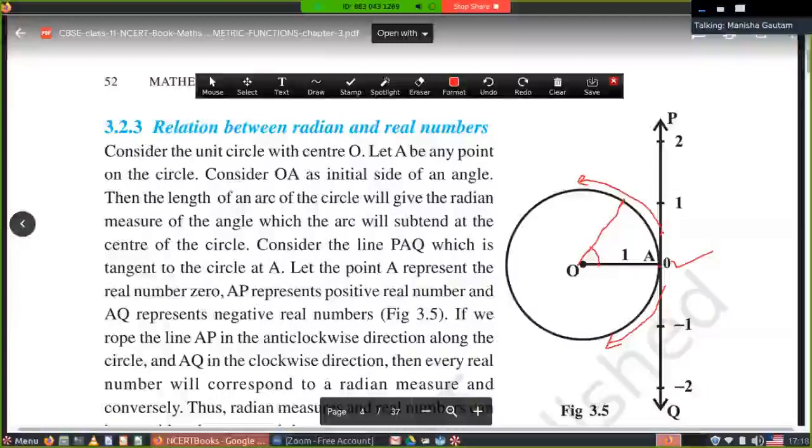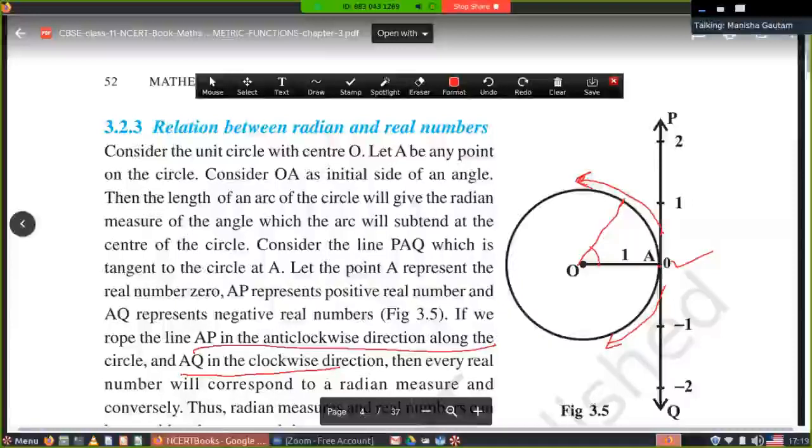When we rotate this number line on the circle, it means if we rope the line AP in the anti-clockwise direction along the circle, and AQ in the clockwise direction, because you can see I have put the arrow here in the figure, then every real number will correspond to a radian measure.